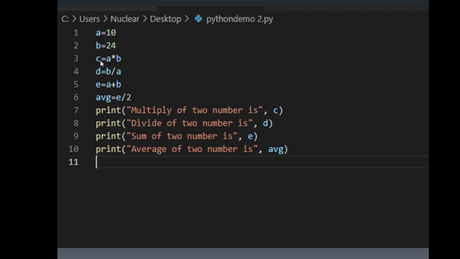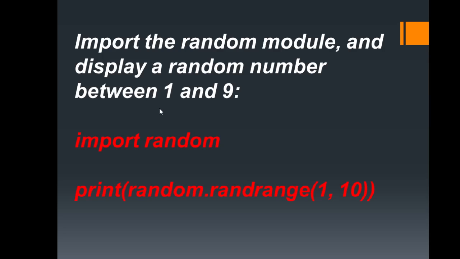The value of c is the multiply, so the multiply of a and b will be printed. Similarly print divide of two numbers and sum of two numbers, all printed like this, as we printed multiply of two numbers.